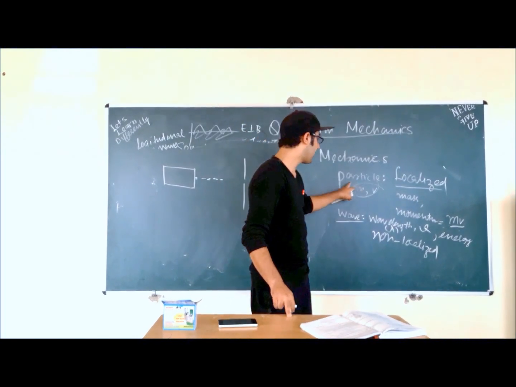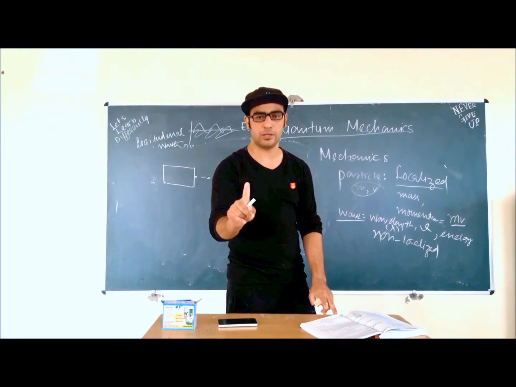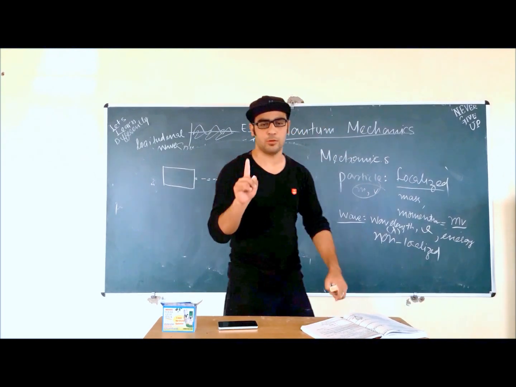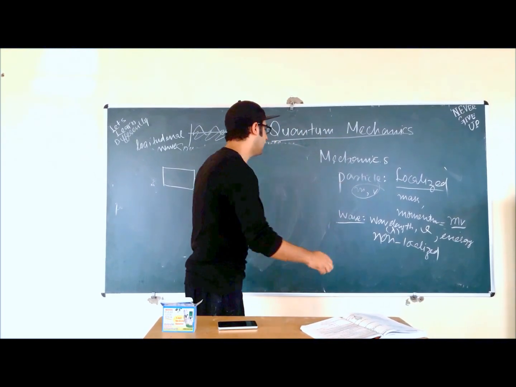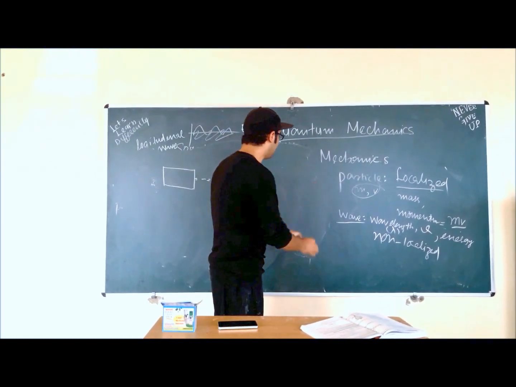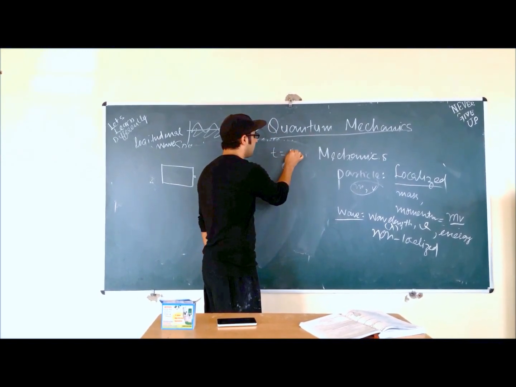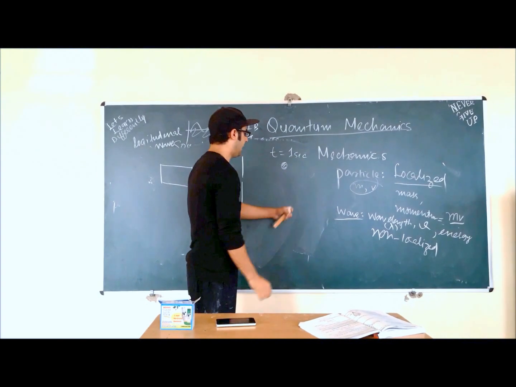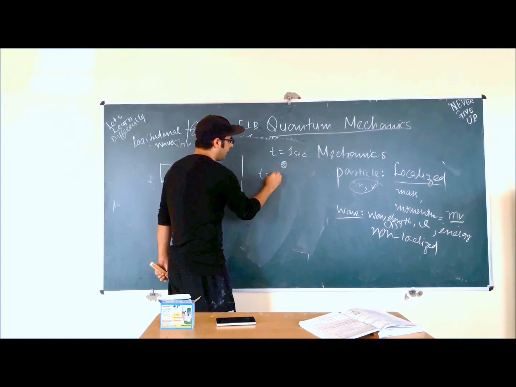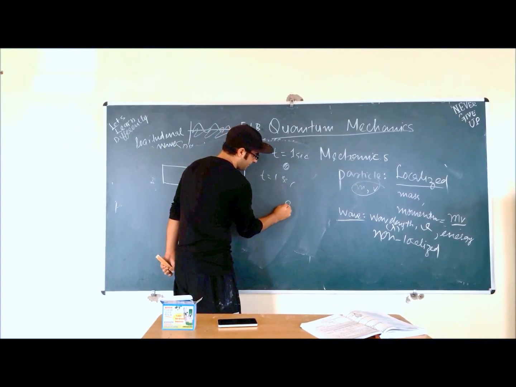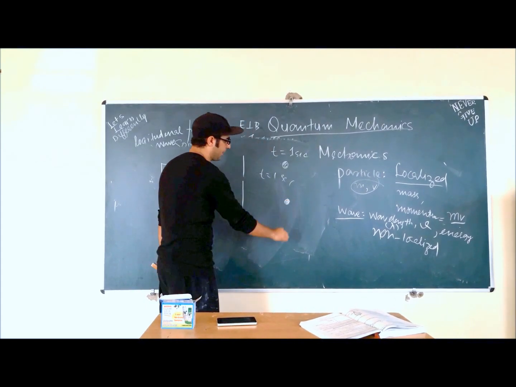A particle is present at only one place at one time. It's only present at one point in space. For example, if a particle is right here at time t equals 1 second, at the same time, t equals 1 second, it can't be present over here. A particle doesn't show this kind of property.